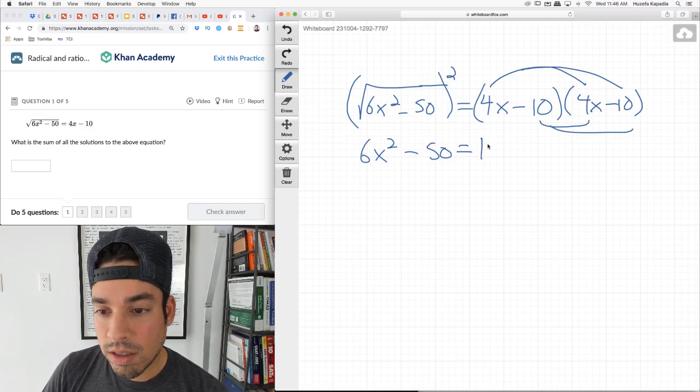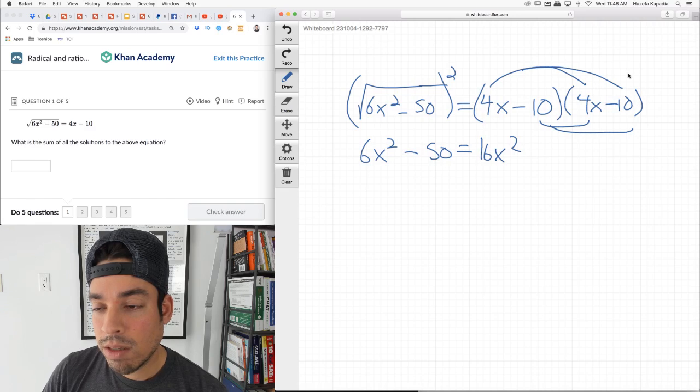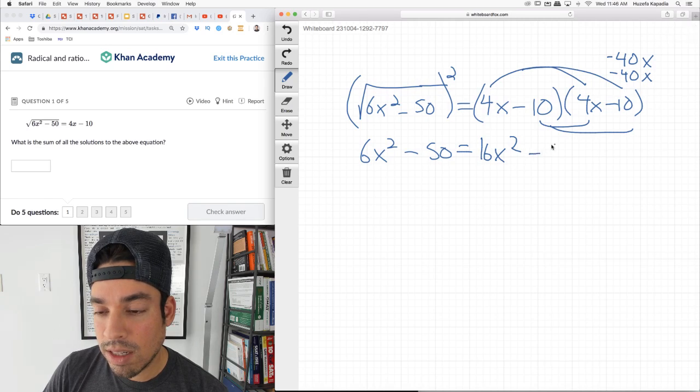4x times 4x is 16x squared. 4x times negative 10 is negative 40x, and 4x times negative 10 is negative 40x, and so we're adding those to get a negative 80x. I'm consolidating some steps. And then negative 10 times negative 10 is 100.